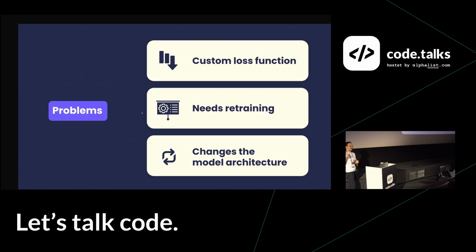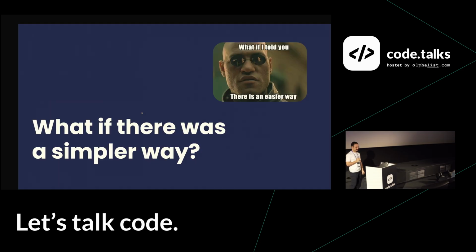And then you also have to change the model architecture because you need a new head, and adding this new head can have effects everywhere. Your model might not converge as well anymore, and then there is also validating the accuracy or calibration of this uncertainty, so whether the model is predicting its own uncertainty correctly or not. These are all questions that are not easy to handle. But what if I told you there is a simpler way?